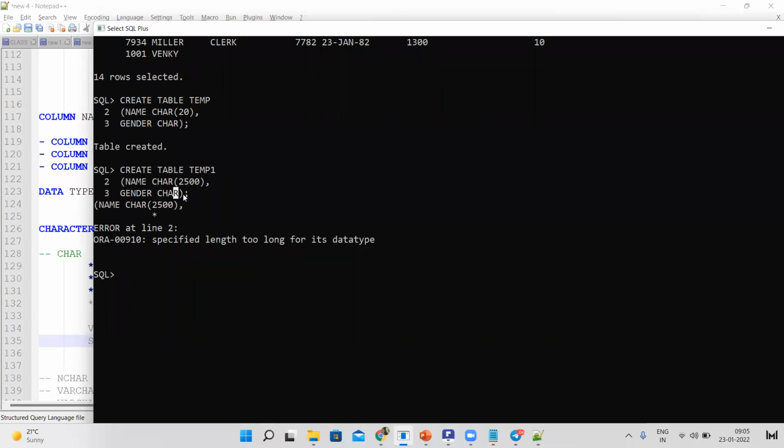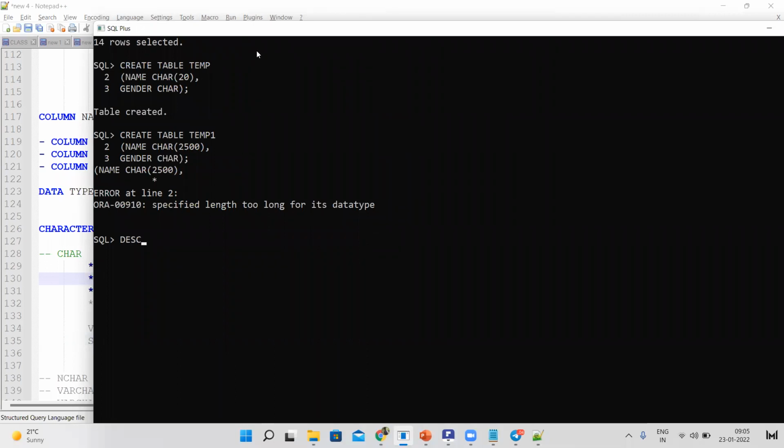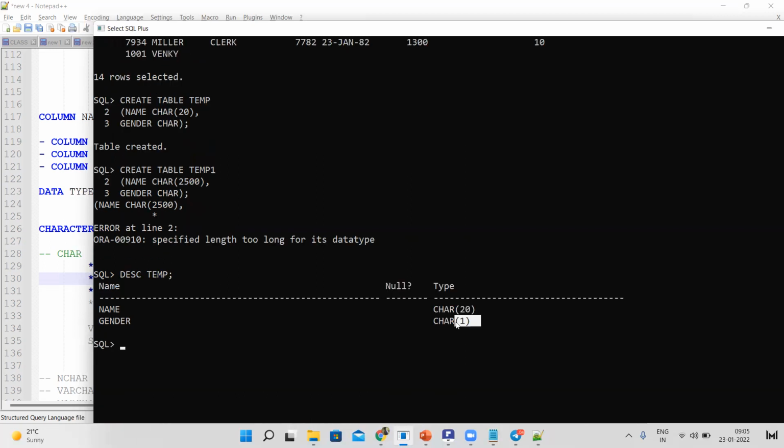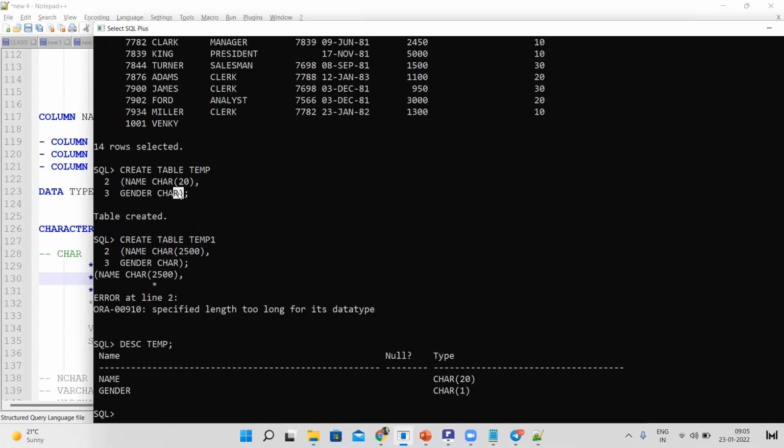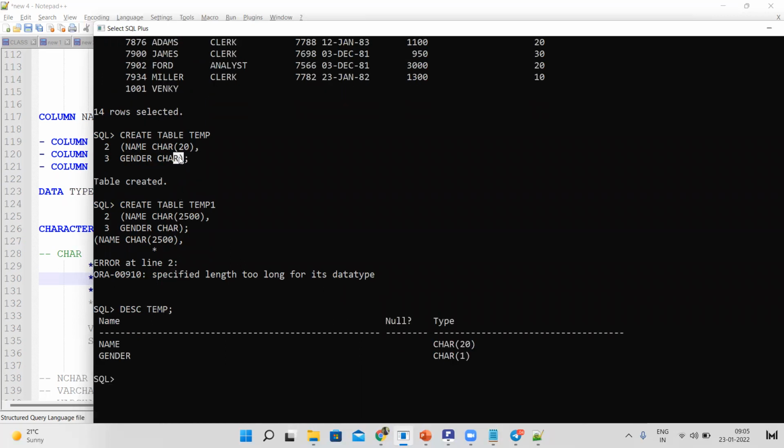Next point: if you ignore the size, if you didn't mention the size, by default it will take 1 byte. Let me show you. Description of temp table. Here the table is created, right? For the gender column we have declared only char. See how many bytes it has taken. Did we mention anything here? We haven't declared a size, right? Correct. So by default, it has taken 1 byte.